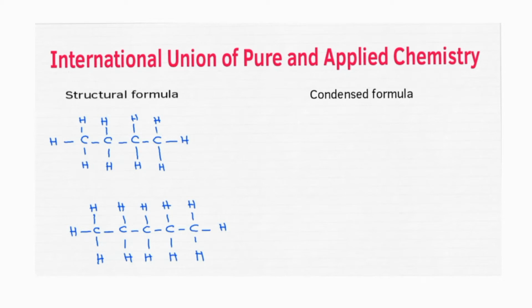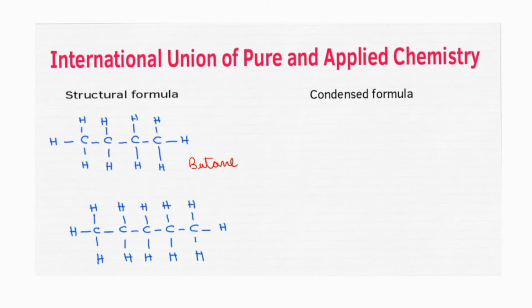Before discussing the naming of substituted alkanes, we will understand what is condensed formula, and you need to know how to write the condensed formula also. See, we know what is structural formula. This is a 4-carbon hydrocarbon, an alkane. What's the name of this compound? This is nothing but butane. Correct? Okay, see, writing the structural formula all the time is a time consuming process. We will have to show all the bonds between carbon and carbon and hydrogen also. So when you're writing the condensed formula, you won't be showing the bond between carbon and hydrogen.